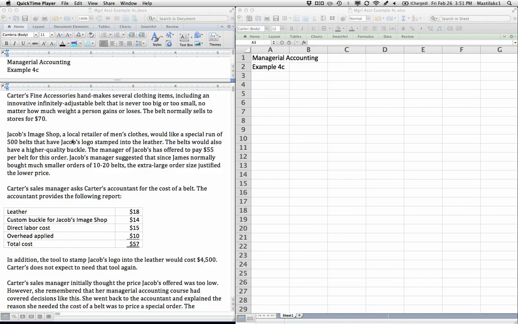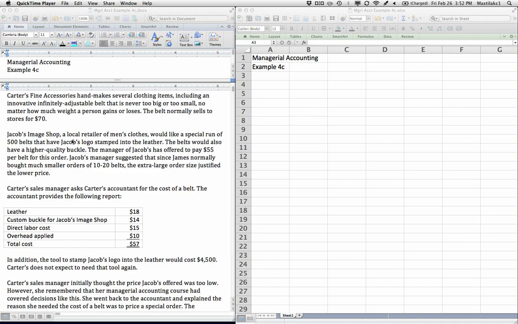Or maybe this is something that we're willing to support at a loss or a reduced profit, if it's a charity or something like that, and one way we can support it is by selling a product to them at a lower price than we would sell to a normal customer. We could do that too. So there could be a variety of reasons we'd accept a less profitable order than we would normally want to accept.